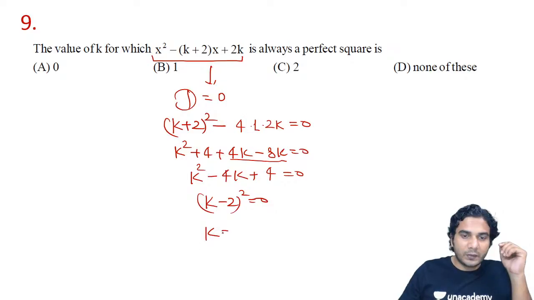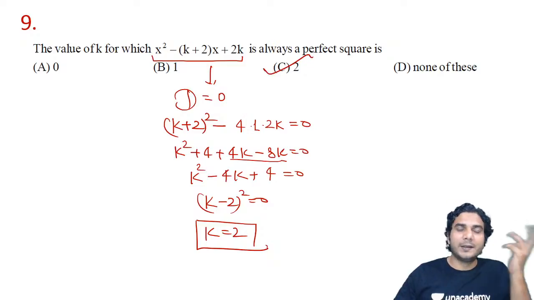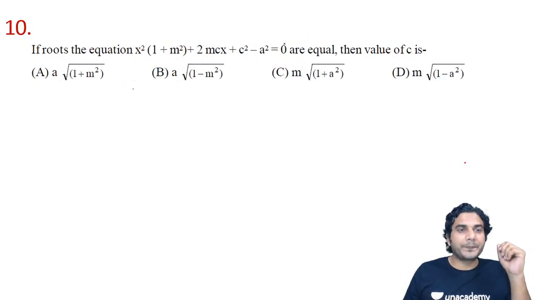So you'll get k is equal to what? k is equal to 2. So you're getting k is equal to 2. Alright, so 2 is the answer. I hope it is clear.